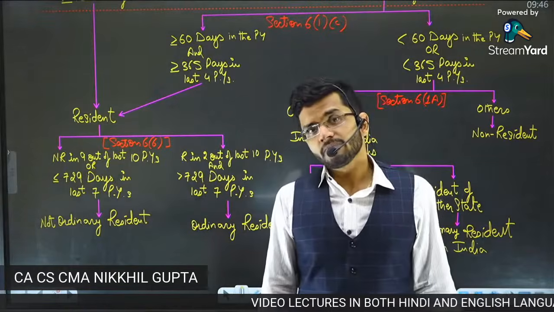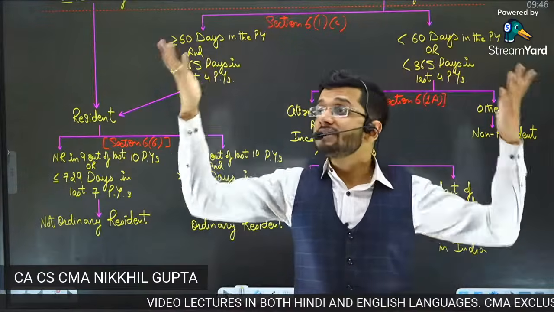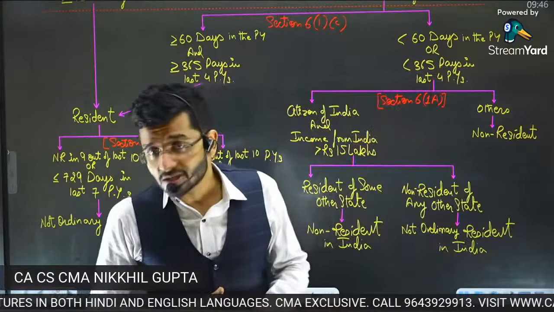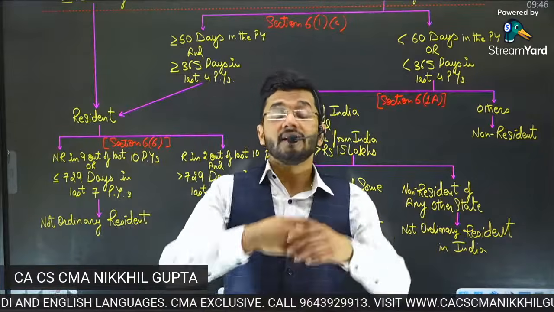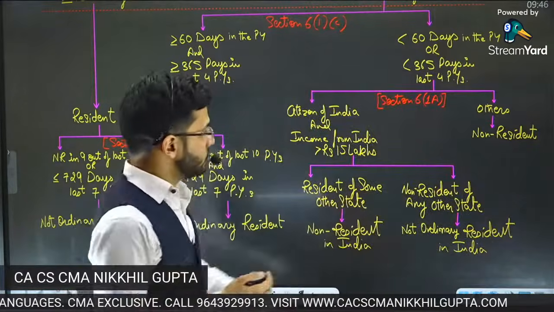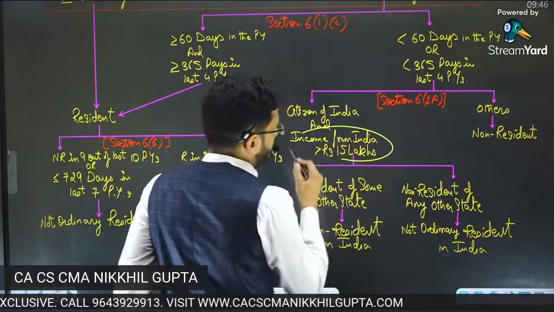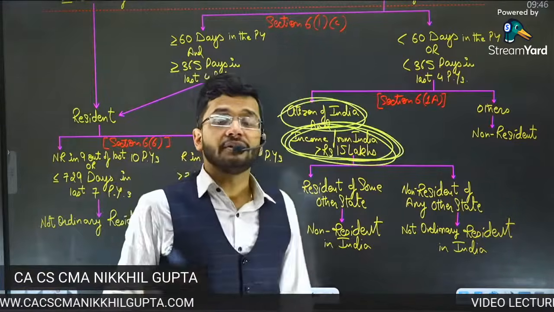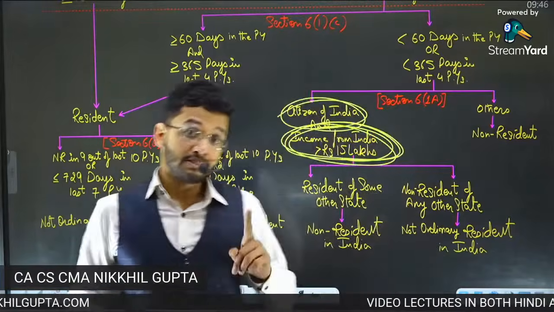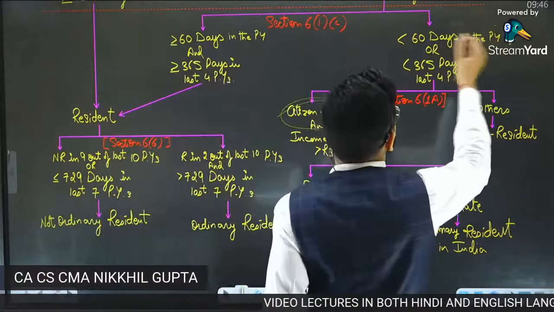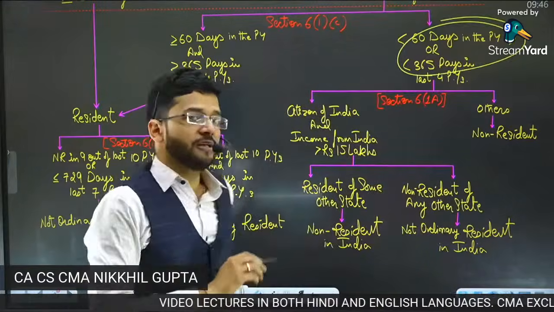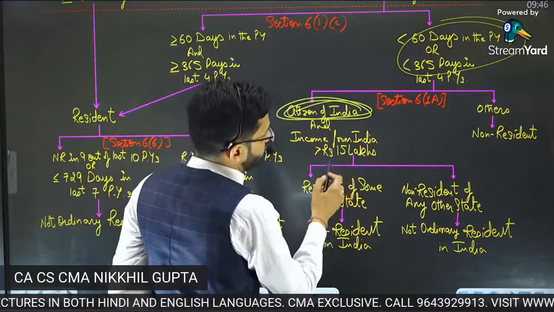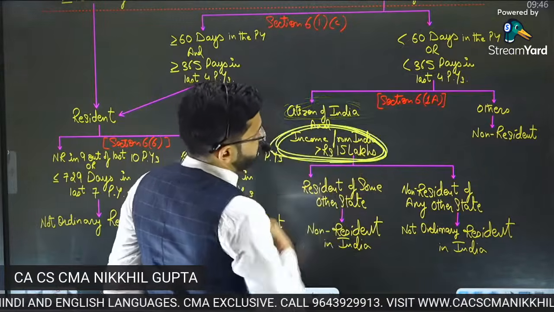Under this situation, will you be a non-resident in each of these countries? The Indian Income Tax Act says that in such a situation where you are a non-resident in all the countries, and you are earning some income from India and you are a citizen of India, then you will be treated as a resident of India, despite the fact that on the basis of period of stay, you are a non-resident. You are not in India for the stipulated period. Despite that, if you are a citizen of India and your income is more than 15 lakh rupees, then